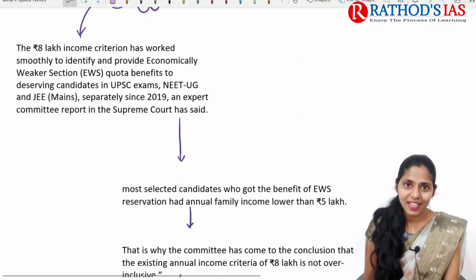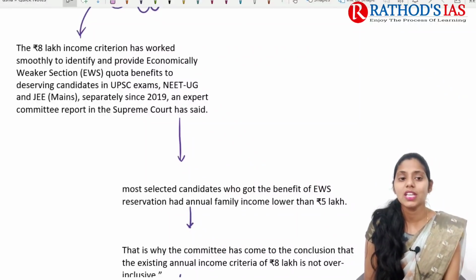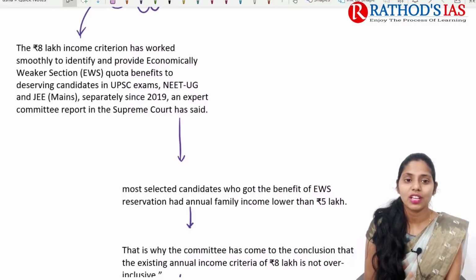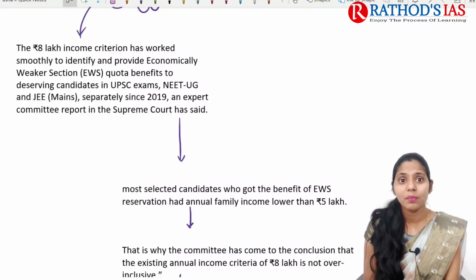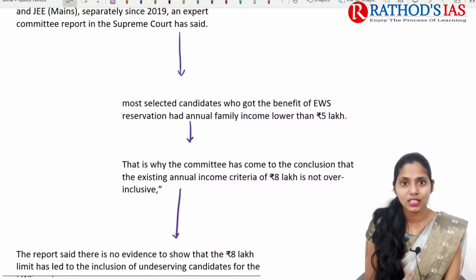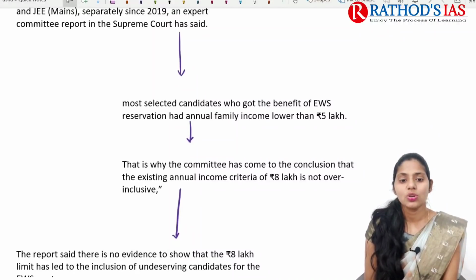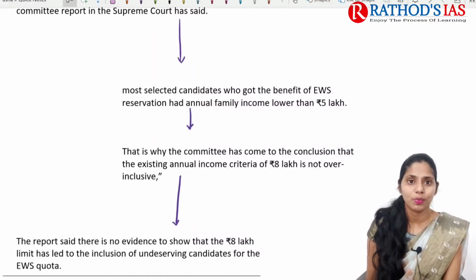Right, and if you're talking about some highlights of this report or recommendations of this committee, it mainly says that the 8 lakh rupees income criteria has worked smoothly, and it will be helpful especially for identifying and providing economically weaker section quota benefits to deserving candidates. Okay, so this report also says that for examinations like UPSC, NEET, UG and JEE, they were conducted separately since 2019. An expert committee report mainly said that most of the candidates who are selected under the EWS reservation have annual income which is less than 5 lakh rupees. So here we can go for this criteria of 8 lakh rupees as a cap.